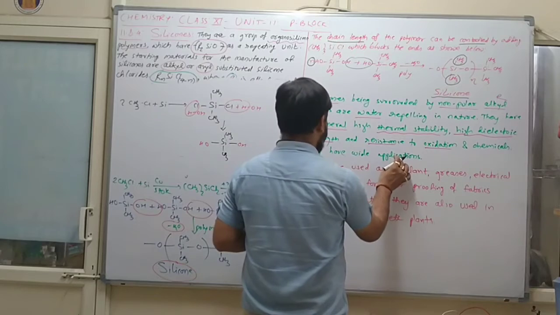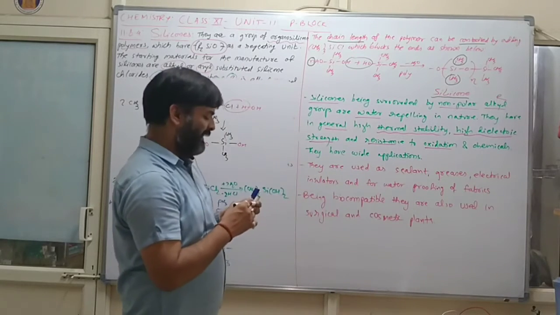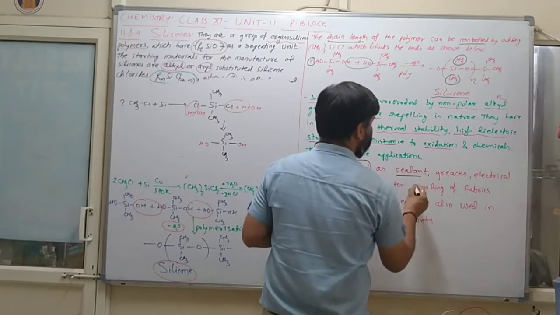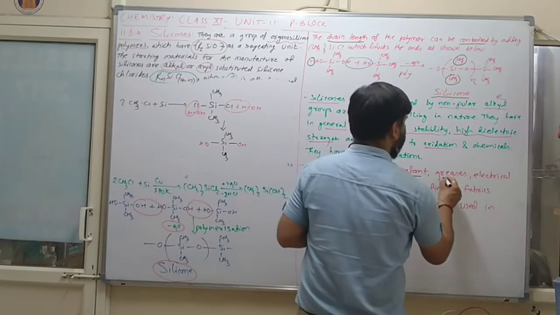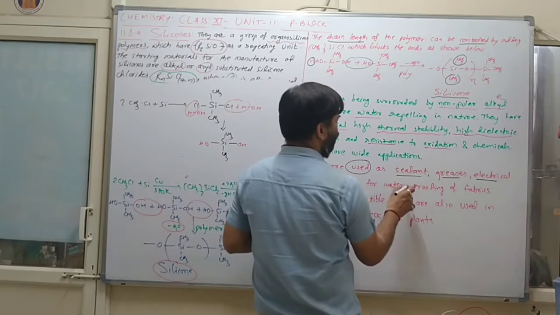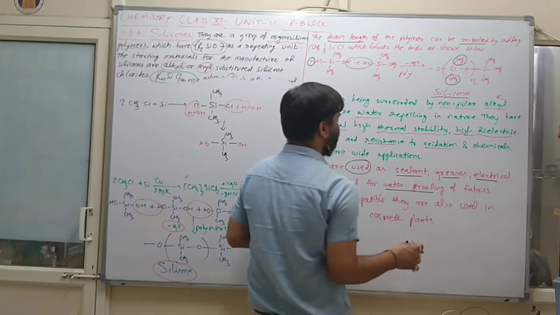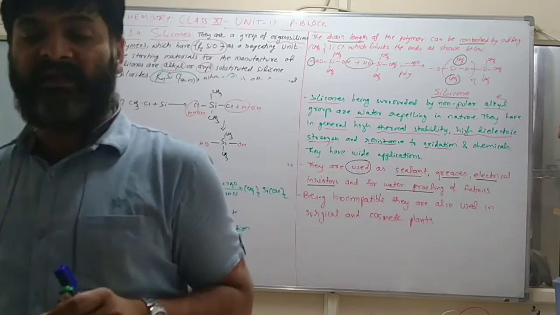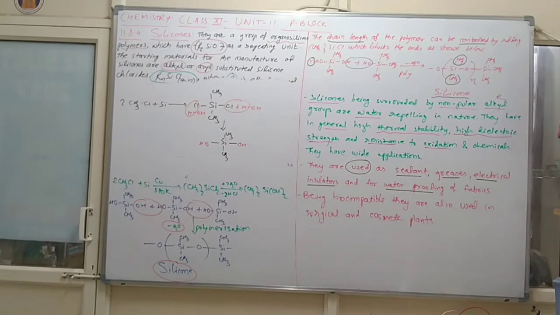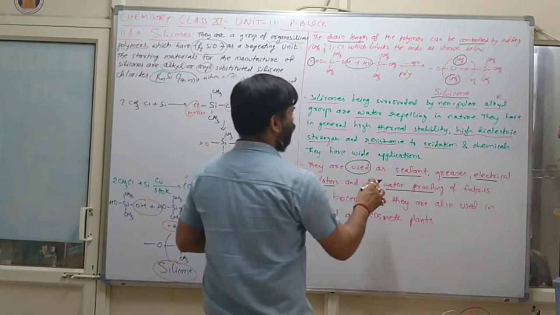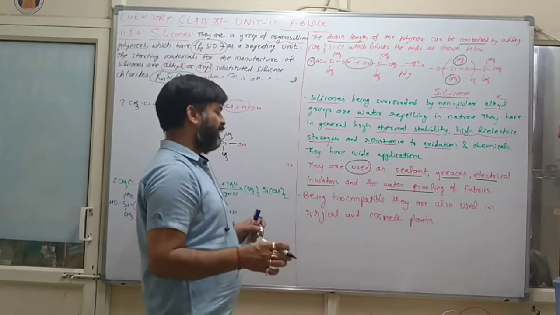They have wide application. तो चलो क्या है? तो they are used as sealants, greases, electrical insulators and for waterproofing of fabric.